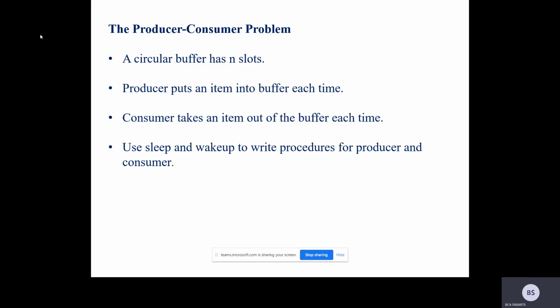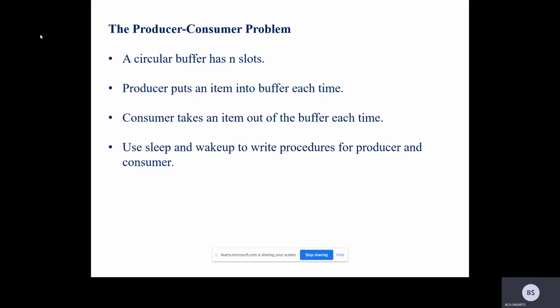We already discussed the slots: the producer puts an item into the slot, and the consumer takes the item from the slot. The producer and consumer have sleep and wake up calls. When the slot is full, the producer is put in sleep mode. When the consumer starts consuming items, it gives a wake up call to the producer so that it can start producing again. Likewise, if there is no item to consume, the consumer enters sleeping mode. When an item is entered into the slot, the producer sends a wake up call to the consumer. This is the idea.